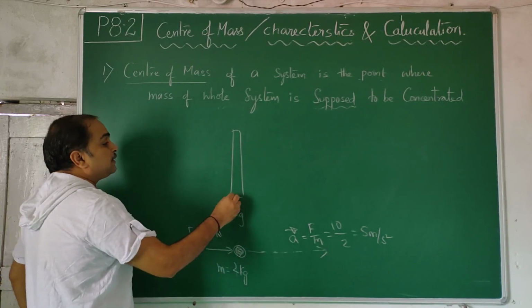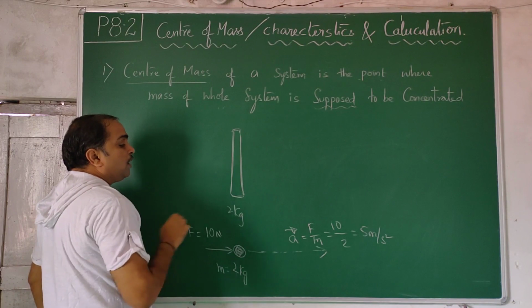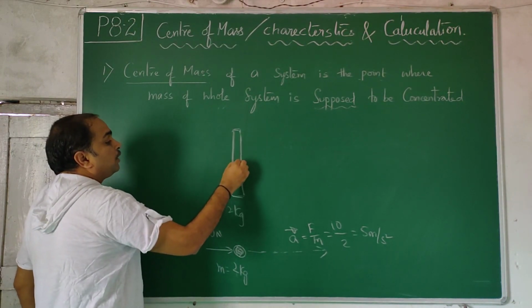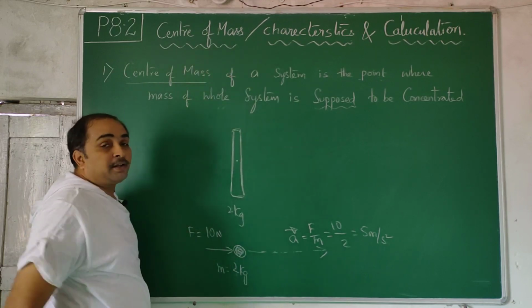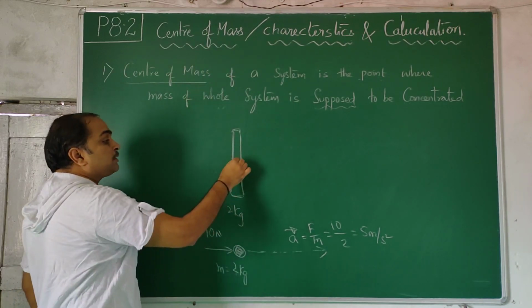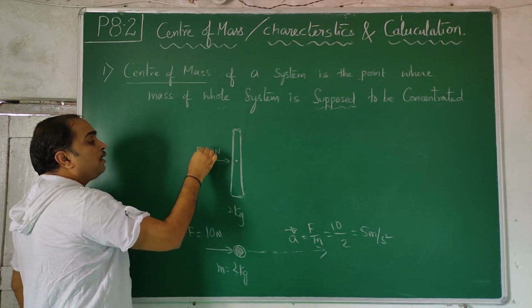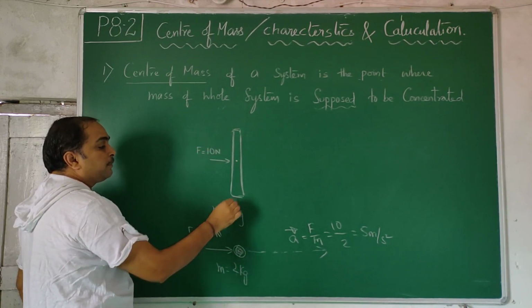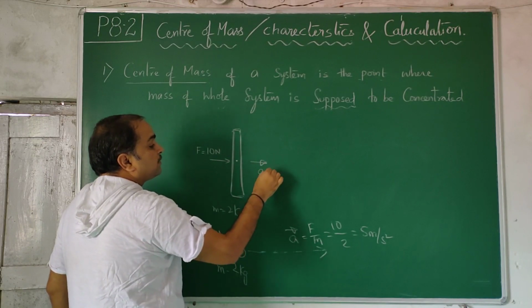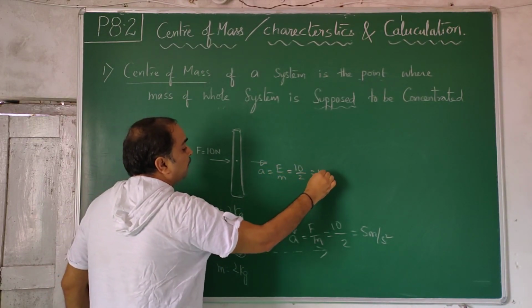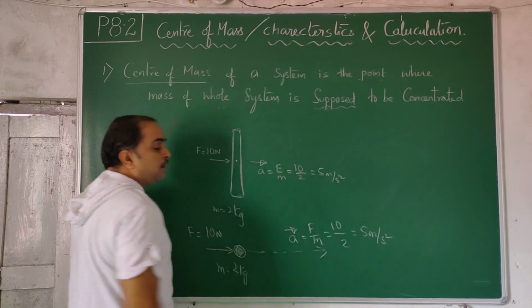Now for example, there is a scale which is 2 kgs. Again I apply 10 newton force. So I calculate what is called the center of mass. I assume that I know its center of mass, and I apply a force of 10 newtons on this mass of 2 kgs, and this will also accelerate with force by mass ratio, that is 10 by 2, that is 5 meters per second square.